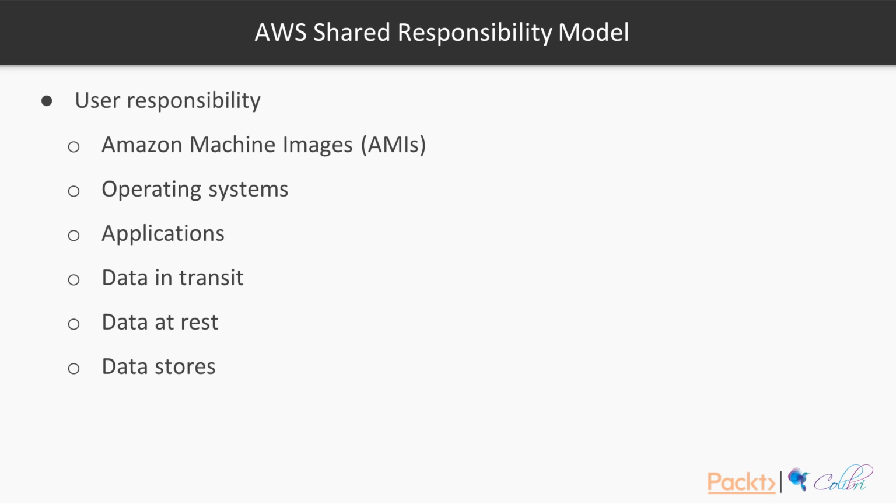They are responsible for patching it up, for installing new software. We've seen that users are responsible for their applications, for data in transit, for data at rest, for data stores. So we've seen that they are responsible for different types of encryption, for example, how to encrypt their data.